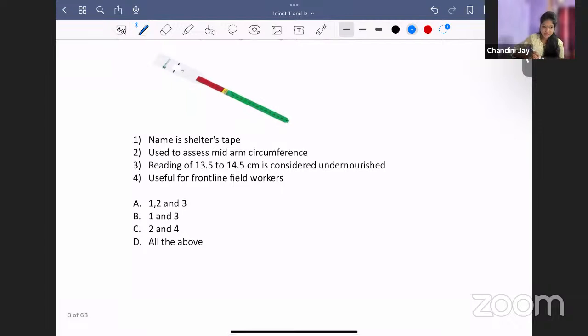Is it Shelter's tape? No, this is called Shucky's tape. It is used to assess mid-arm circumference. Yes, it is true. Reading of 13.5 to 14.5 is considered undernourished? No. Less than 11.5 is considered SAM. The fourth one, useful for frontline field workers. Yes.